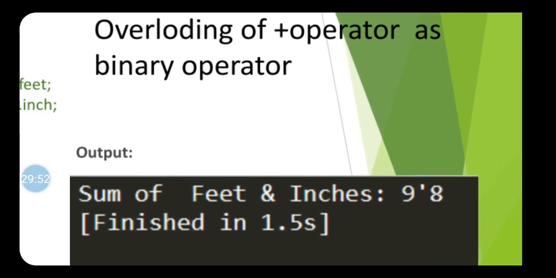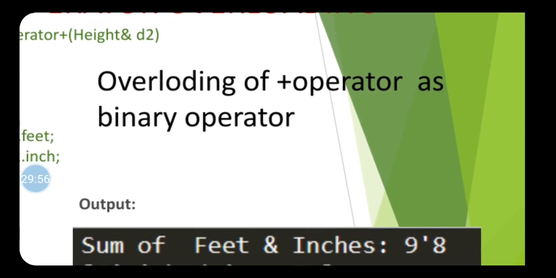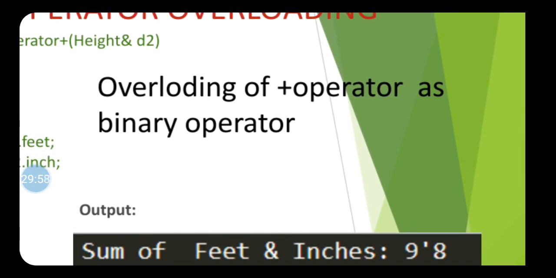So finally the values in feet and inch of H3 object are nothing but 9 and 8. This is about how I can overload an operator as a binary operator, or plus operator as a binary.